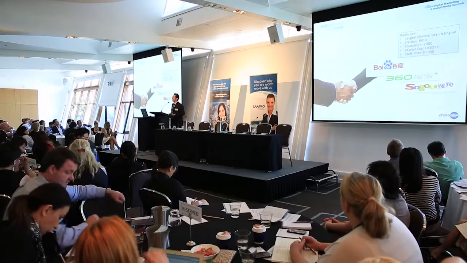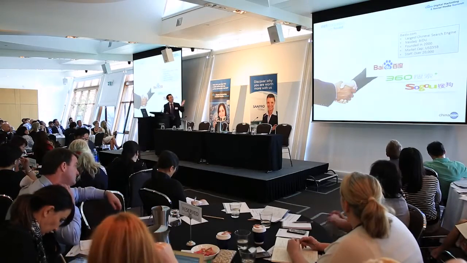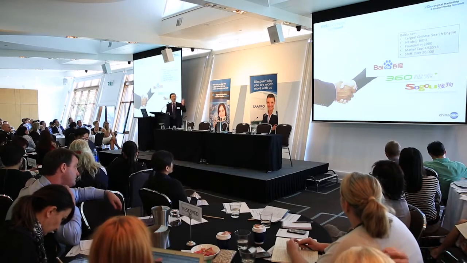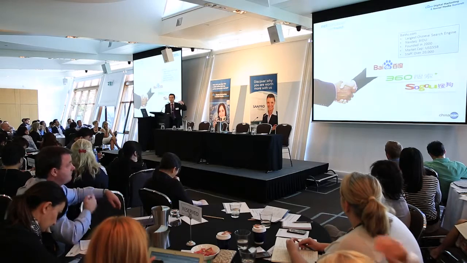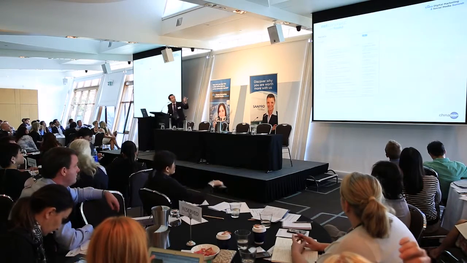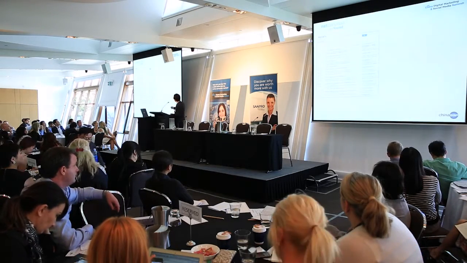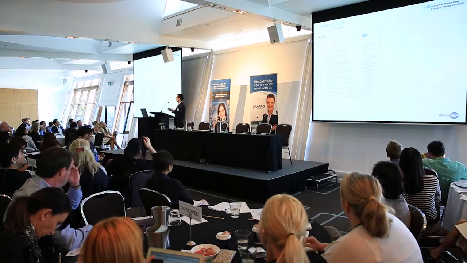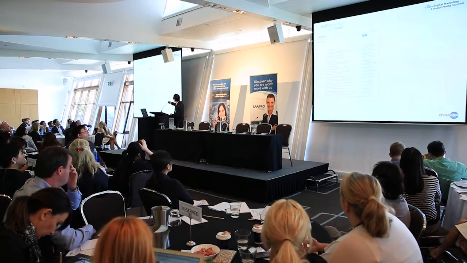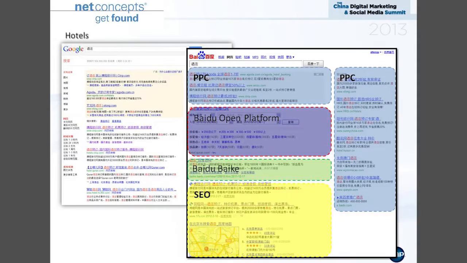And we can do a little bit of comparison with the appearances on Google and Baidu, so how different they are. Many of you may already be familiar with this, but for those of you who are not really familiar with the search results page on Baidu, we'll have a little bit of illustration about it. So this is the general search results page you get on Google, right? You search for the keyword hotels, you get this page with your paid listing and organic. This is the page you get on Baidu, right?